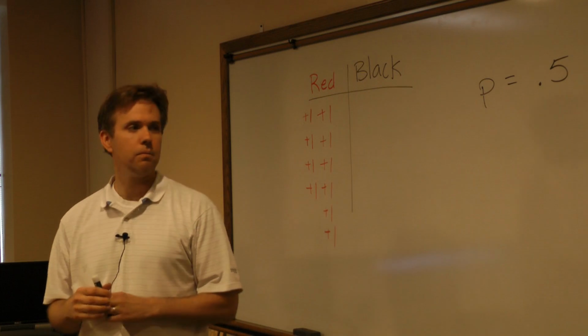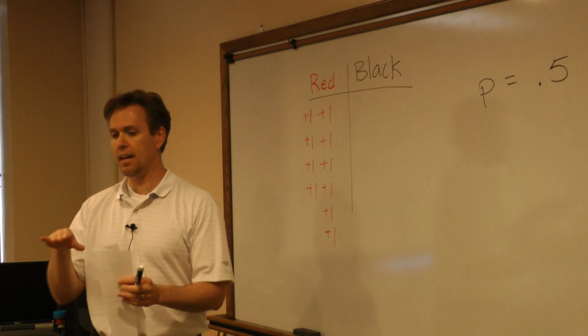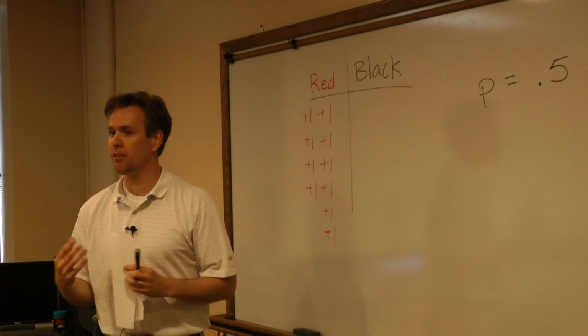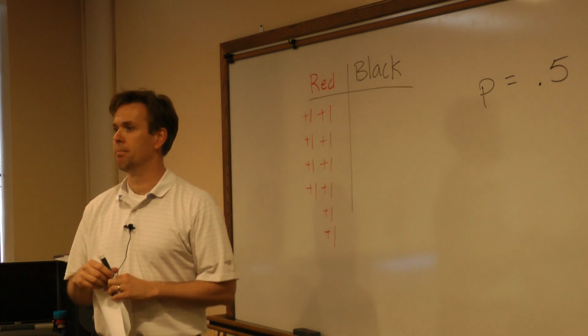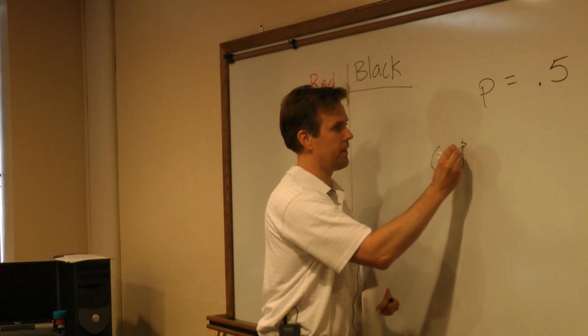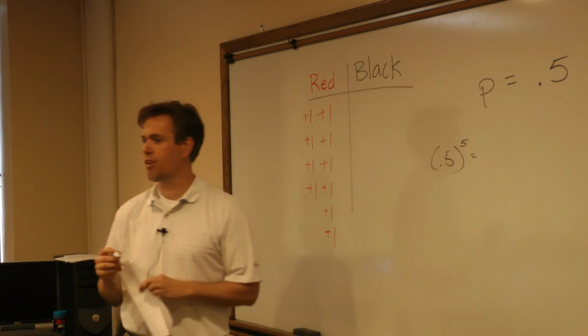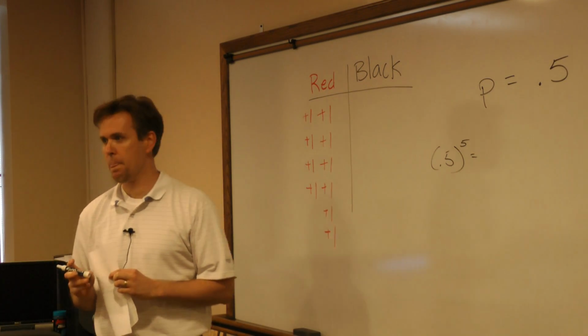Isn't that interesting? We often use 0.05 as a threshold point. And what is the probability of getting 5 red cards in a row? So we would do what, 0.5 to the fifth? Anybody have their calculator that can crunch that out for us? 0.03, right?